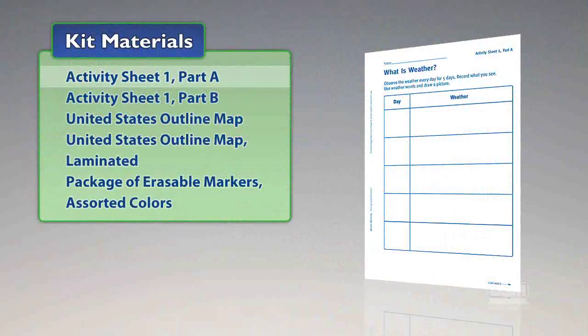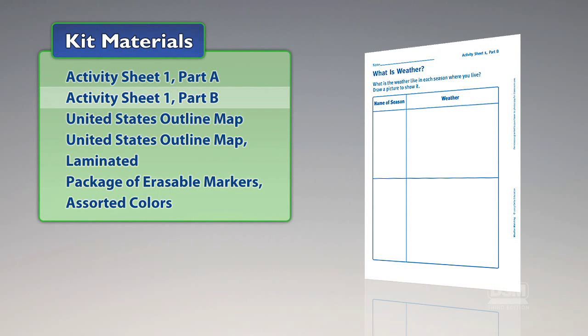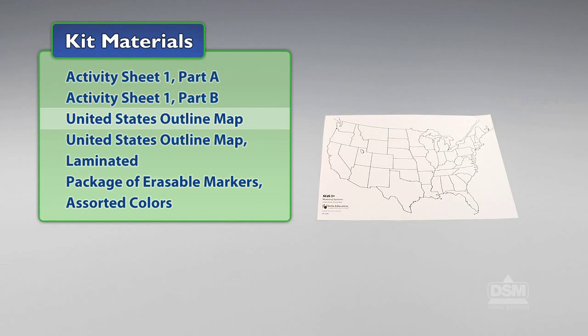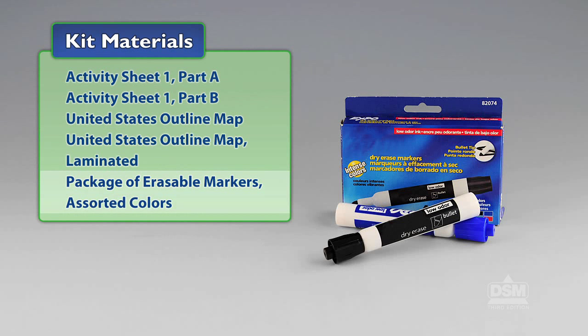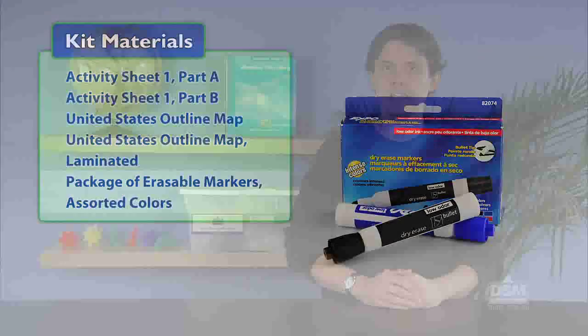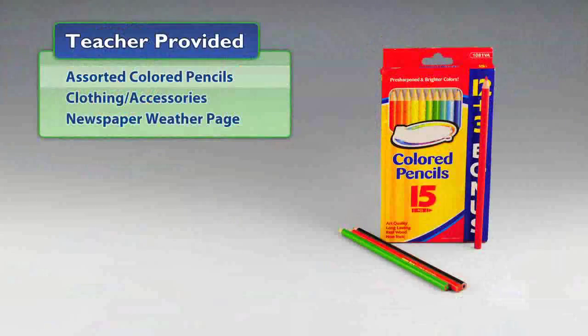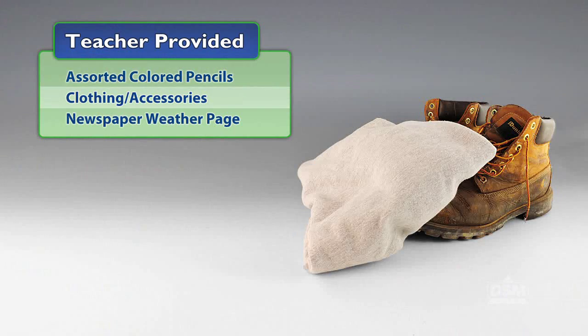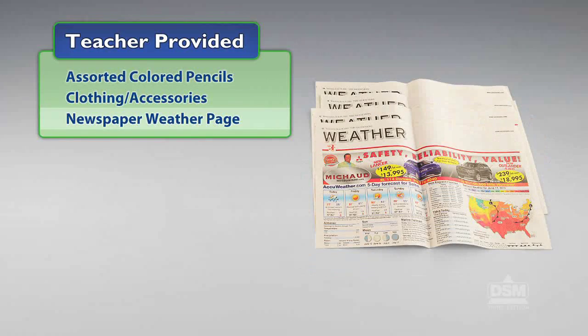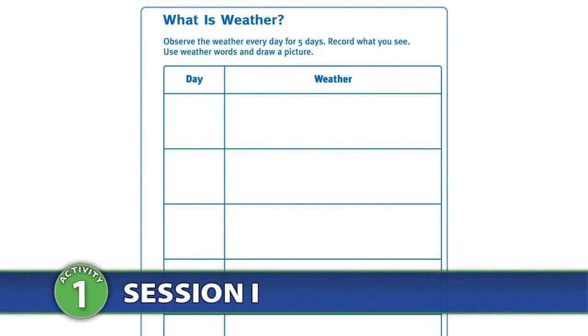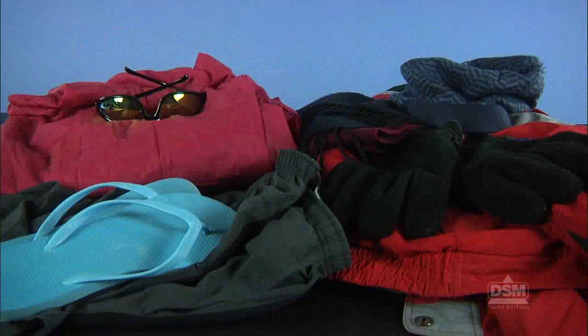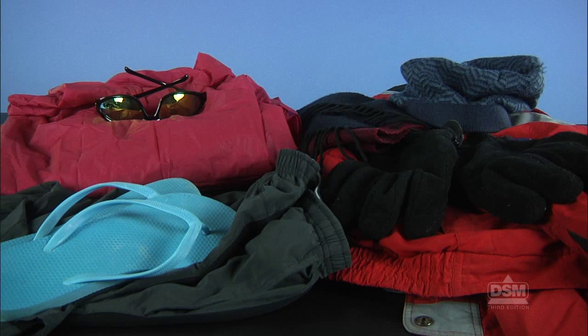You will need the following materials from the kit: Activity Sheet 1, Part A, Activity Sheet 1, Part B, United States Outline Map, United States Outline Map laminated, and a package of erasable markers in assorted colors. You will also need to provide assorted colored pencils, clothing and accessories, and the newspaper weather page. To prepare for Session 1, make a copy of Activity Sheet 1, Part A for each student. You will also need to have clothing and accessories to wear that are clearly inappropriate for that day's weather.